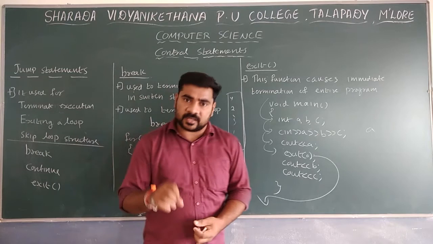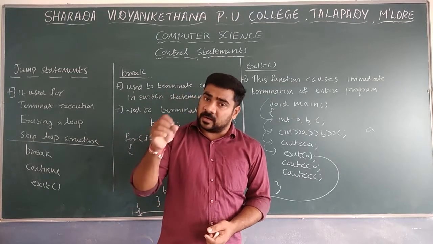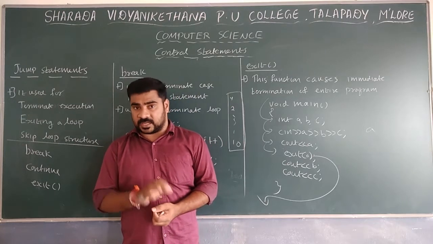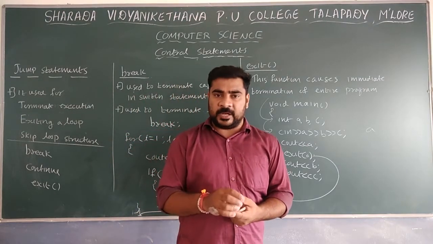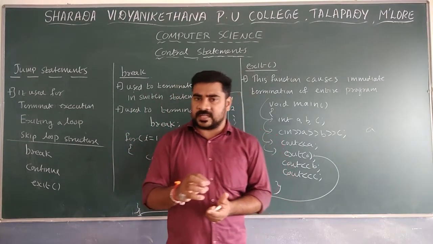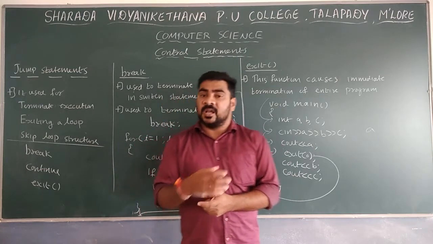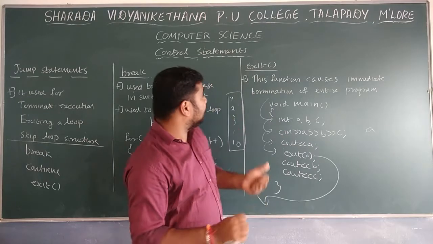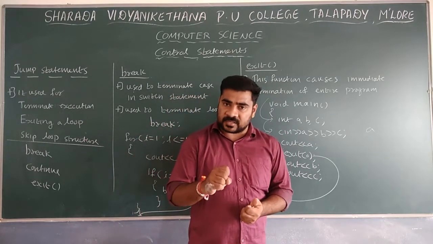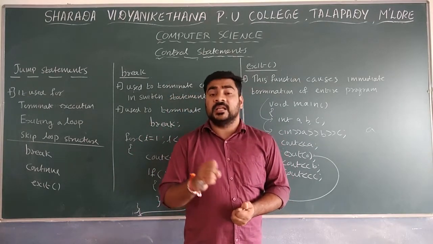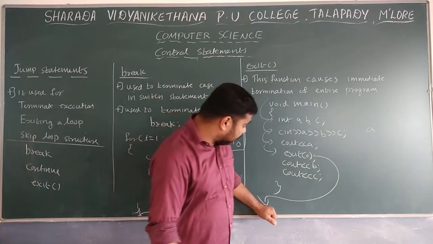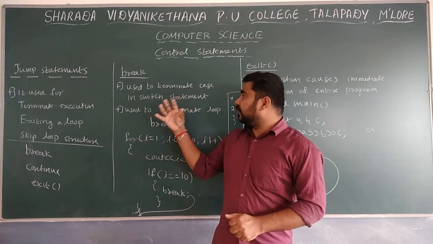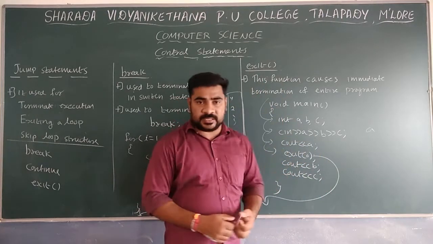In case of break, control moves out of the looping structure, whether it is a for loop, while loop, or do while loop. It is not going to end the program. But exit is a library function, and if you use exit, then control moves to the end of the program. That is the main difference between break and exit.